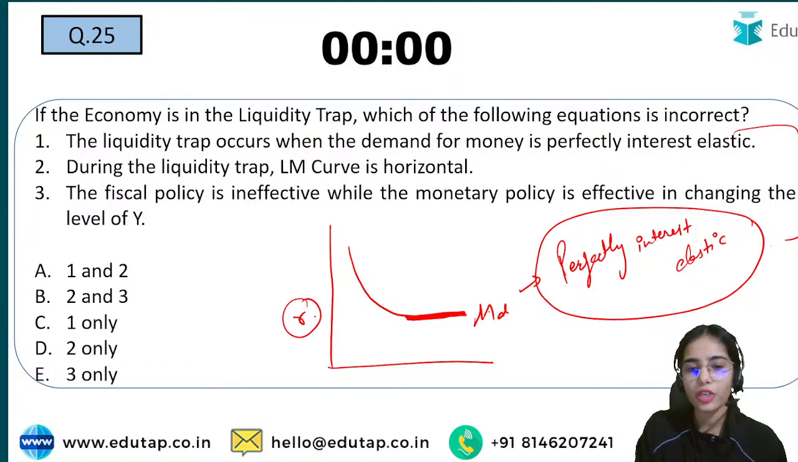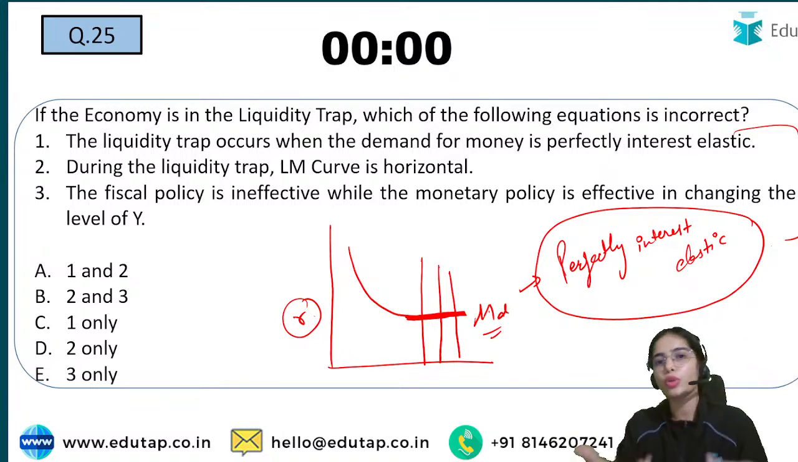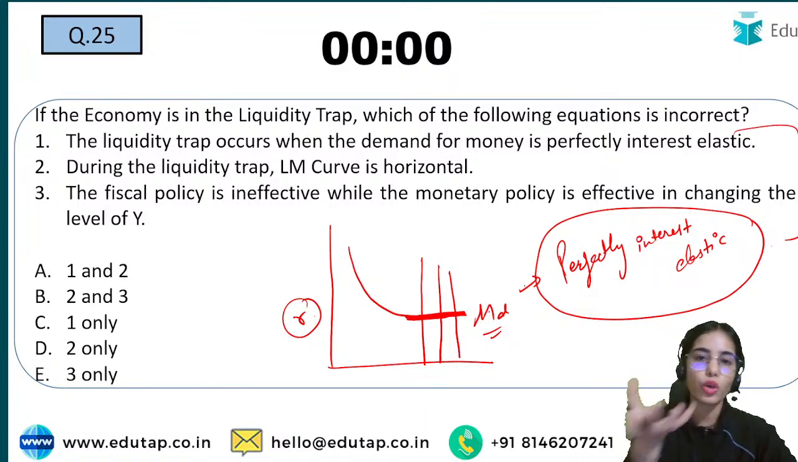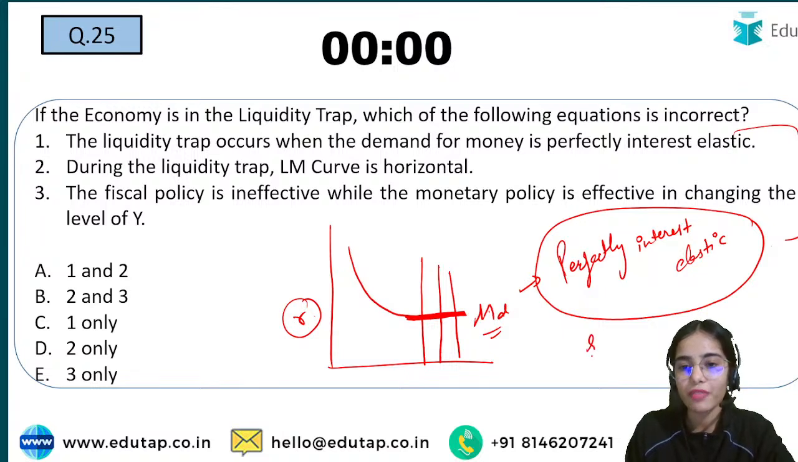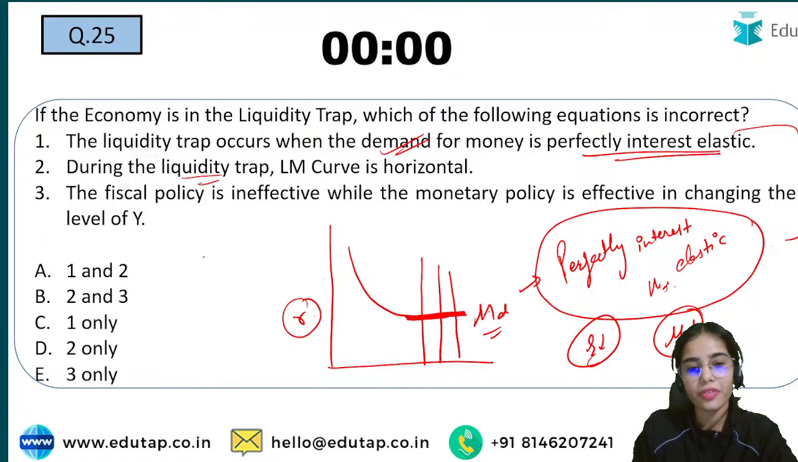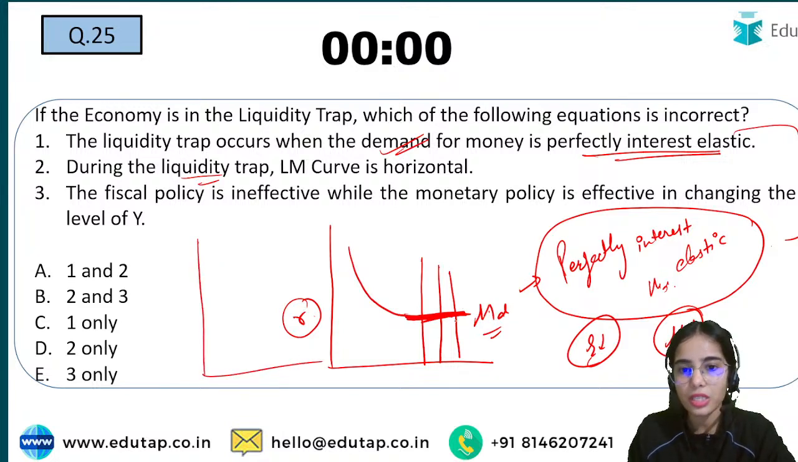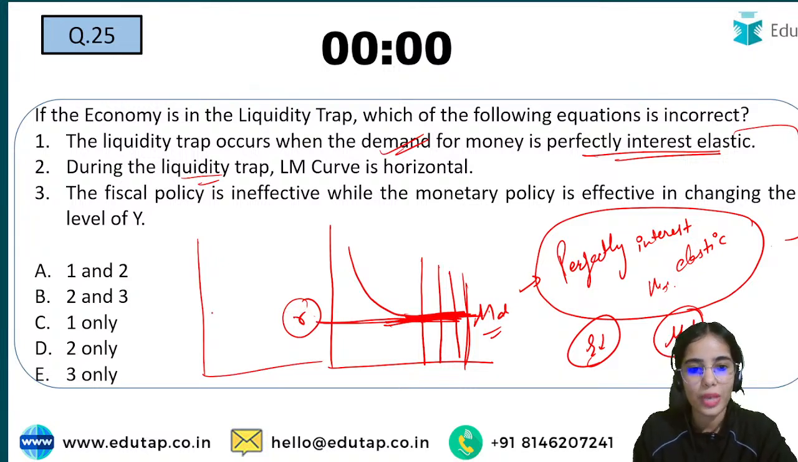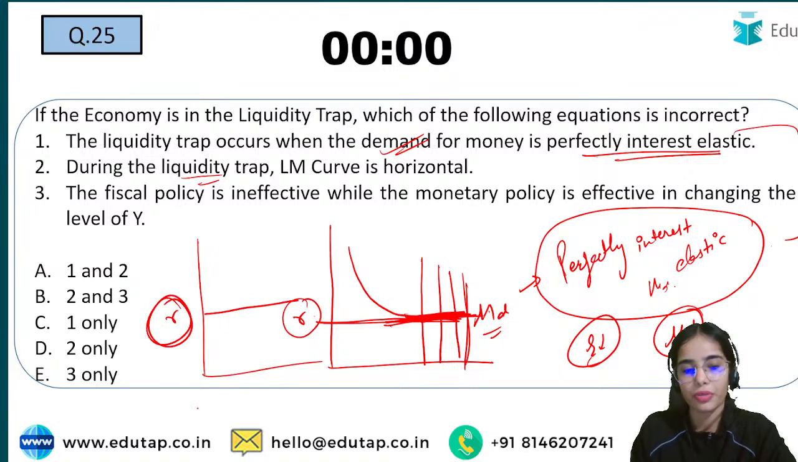That is, with the very low rate of interest, whatever the supply of money, the people will want to hold the complete supply. At the very low rate of interest, people will not want to deposit the money with the banks, so they will want to hold all the money that they can. So the demand for money is perfectly elastic, that is horizontal. So this is correct: demand for money is perfectly interest elastic. If the demand for money is horizontal, the rate of interest cannot change, because whatever the supply of money in the liquidity trap, the rate of interest cannot change. So the LM curve will also be horizontal.